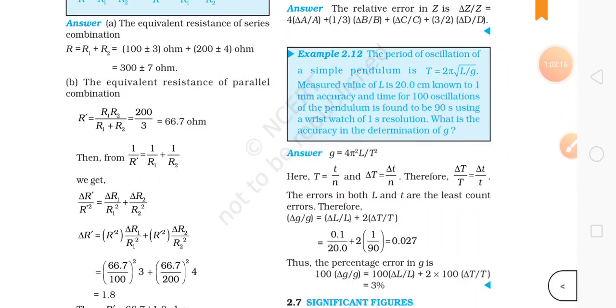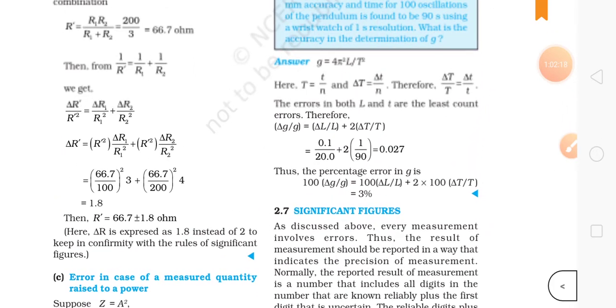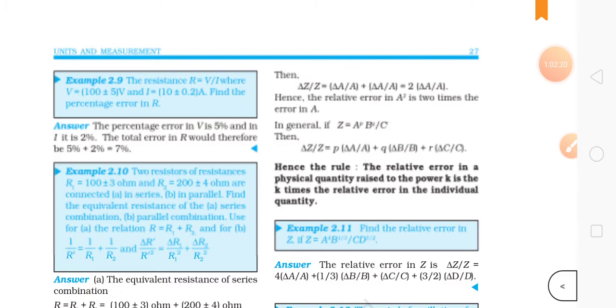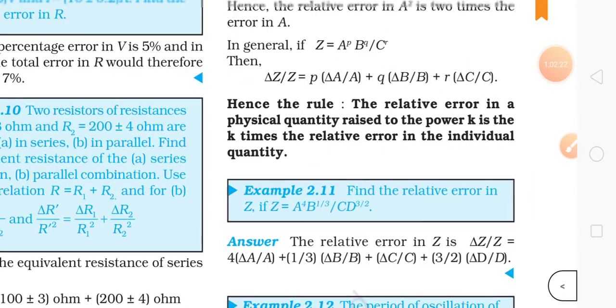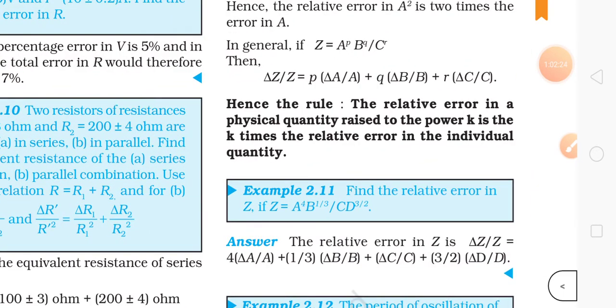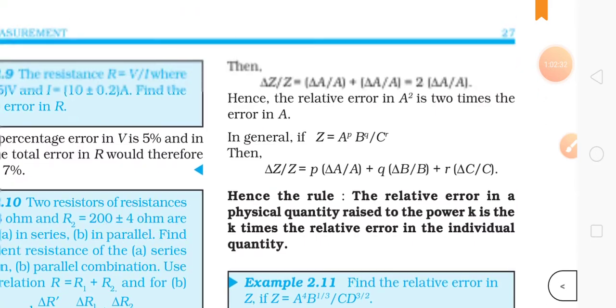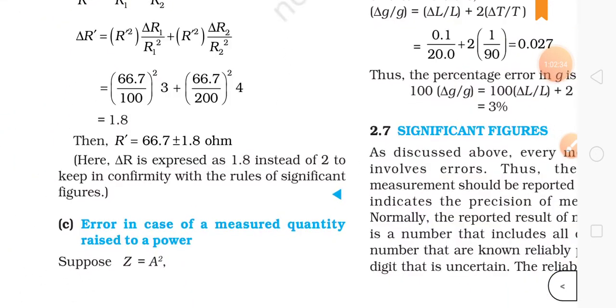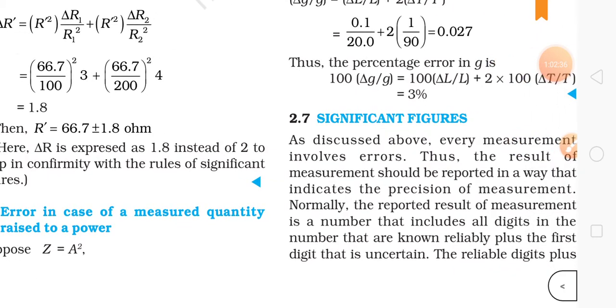Now let's go to significant figures. First, see what is written here: Hence the rule, the relative error in the physical quantity raised to the power k is k times the relative error in the individual quantity. So they have solved this here and are explaining this thing. So just read these once. Also, I have given my examples, you do your examples, then it will be completely clear.